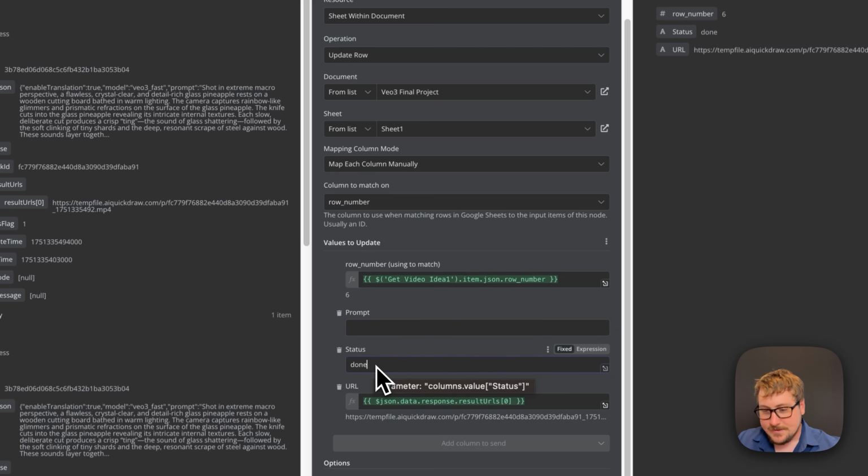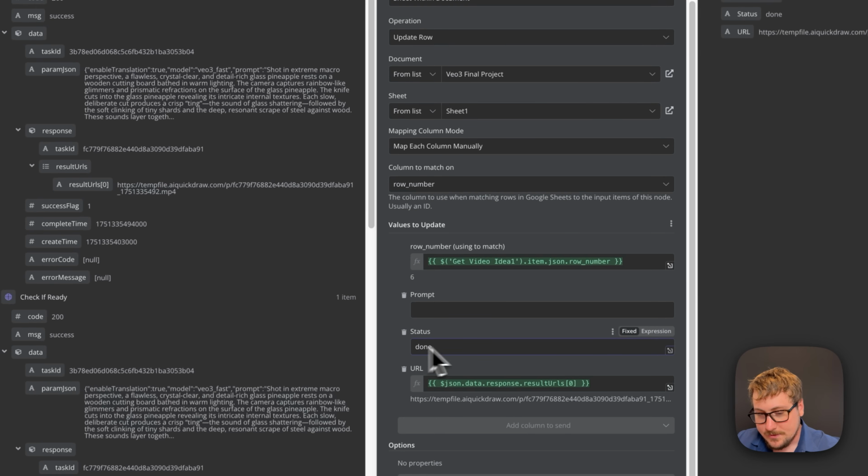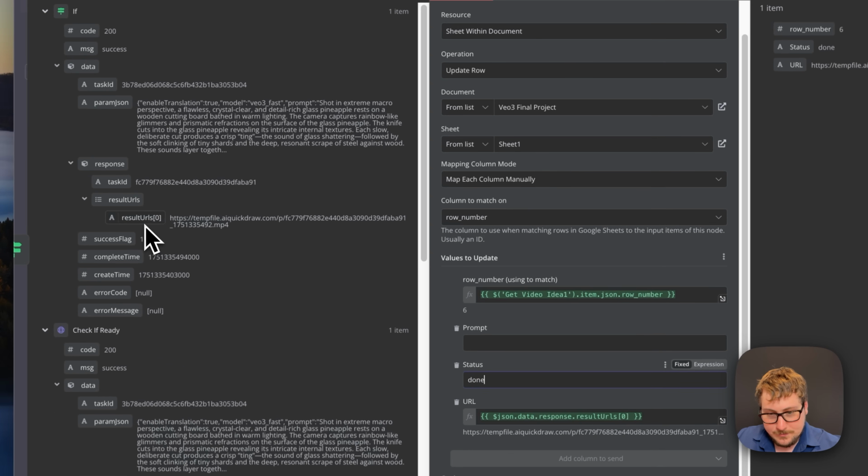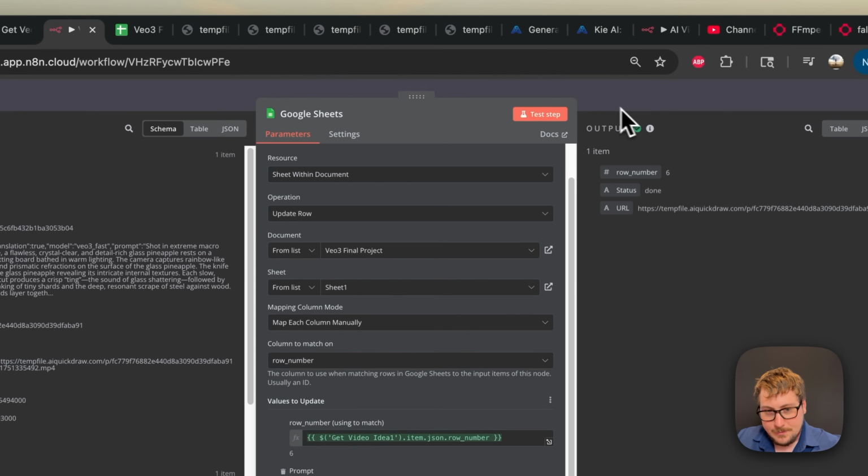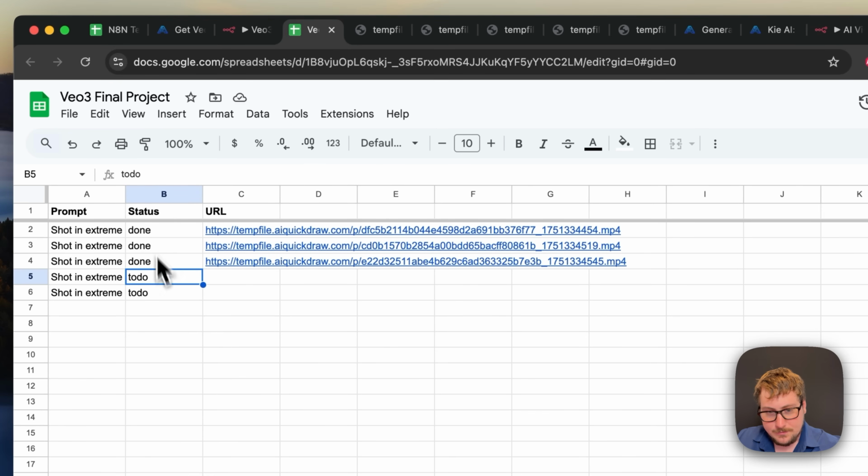We're going to set the status to done. Now this is important for 2 reasons. 1, so it doesn't loop over the same thing again because it's to do. And then 2, because at the end we're actually going to be using done to make sure to stitch it into the final video. And then URL is the URL that we checked that existed, but it's this result URL right here. So it's going to pop that in, and as you can see, it ran 3 times here.